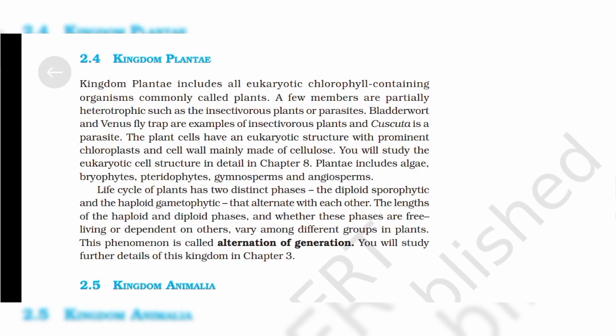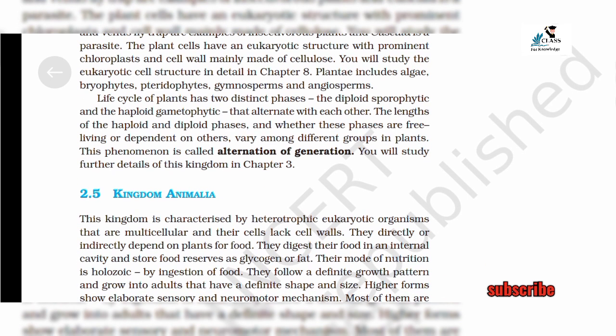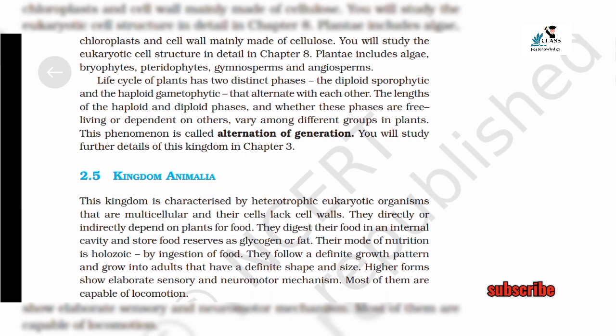2.4 Kingdom Plantae. Kingdom Plantae includes all eukaryotic chlorophyll-containing organisms commonly called plants. A few members are partially heterotrophic, such as the insectivorous plants or parasites. Bladderwort and Venus flytrap are examples of insectivorous plants, and Cuscuta is a parasite. The plant cell has a eukaryotic structure with prominent chloroplast and a cell wall mainly made of cellulose. You will study the eukaryotic cell structure in detail in chapter 8.